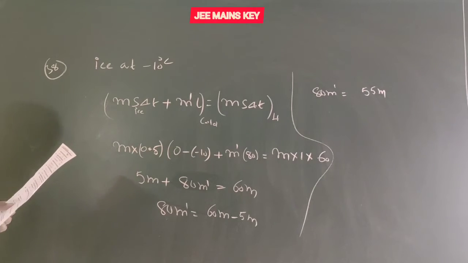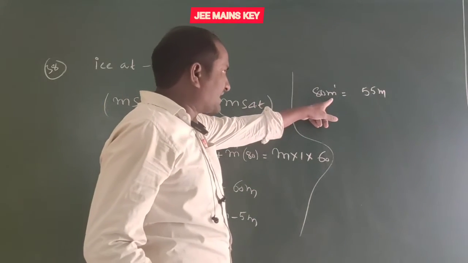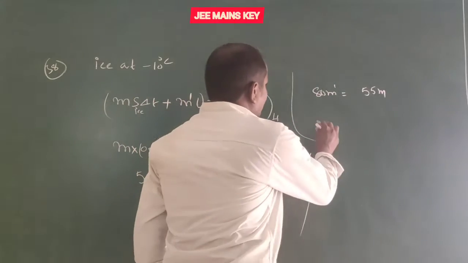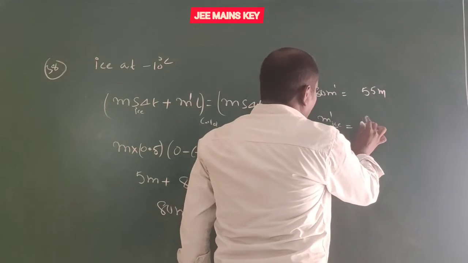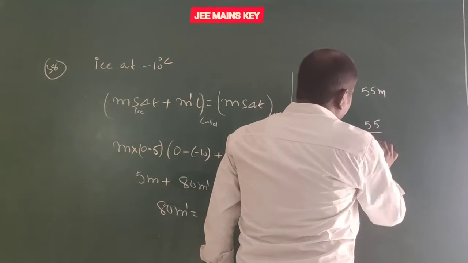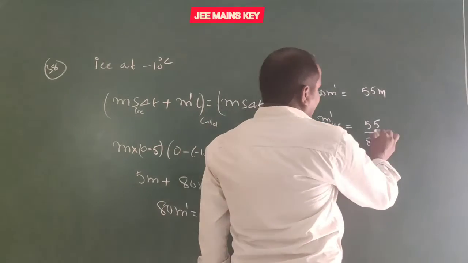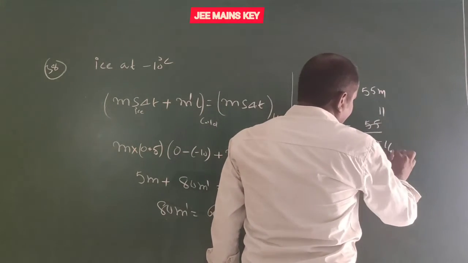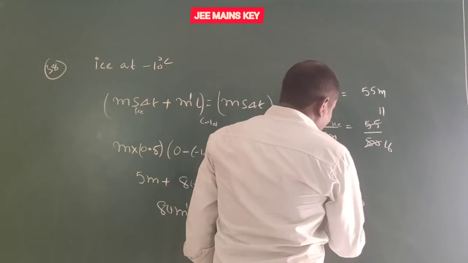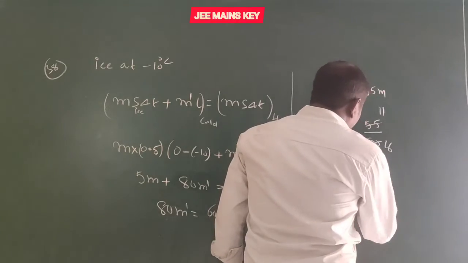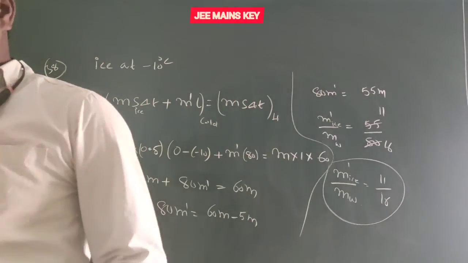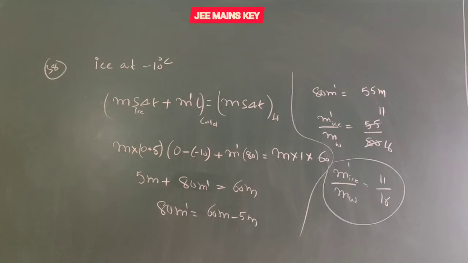Our aim is to find the fraction of ice. So m dash means the remaining mass of the ice. So m dash by m equals 55 by 80. Dividing by 5, 5 elevens are 55, 5 sixteens are 80. The ratio m dash by m is 11 by 16. It is the ratio between the mass of the ice and the mass of the water.